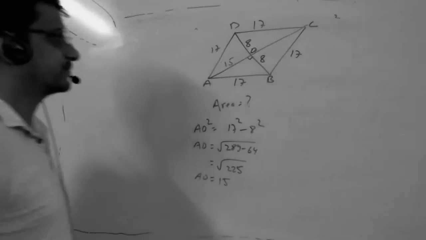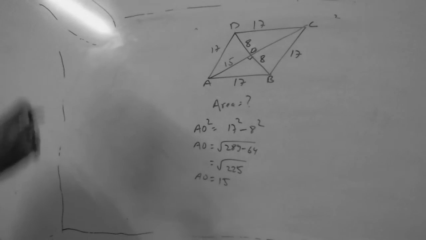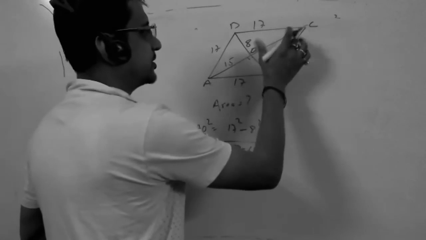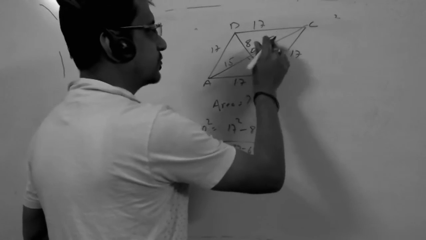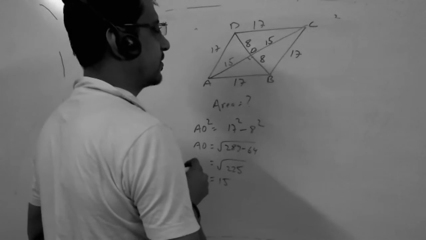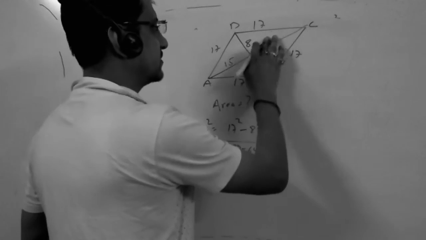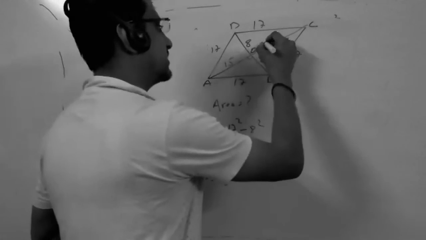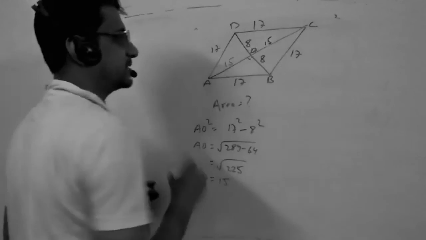Correct? Now we have to multiply 15 into 2 to find AC, because the diagonals bisect, OC is also 15.